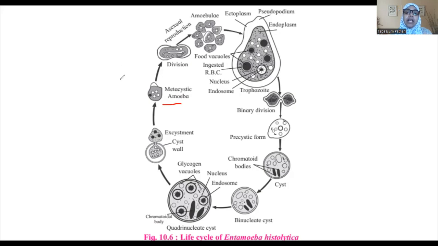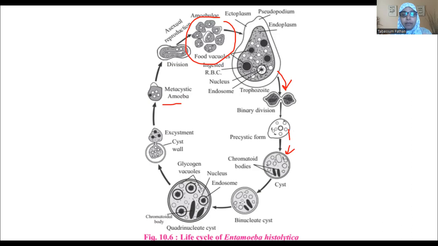Okay. Then it does division, asexual reproduction. Then these smaller particles are known as amoebulae. Now, individual particles will have a nucleus, an endosome, and pseudopodia. Okay. Then the trophozoite form. Once they are matured, they will again do binary fission. They will again come in a pre-cystic form, and then they will form the cyst, and then the cycle goes on.